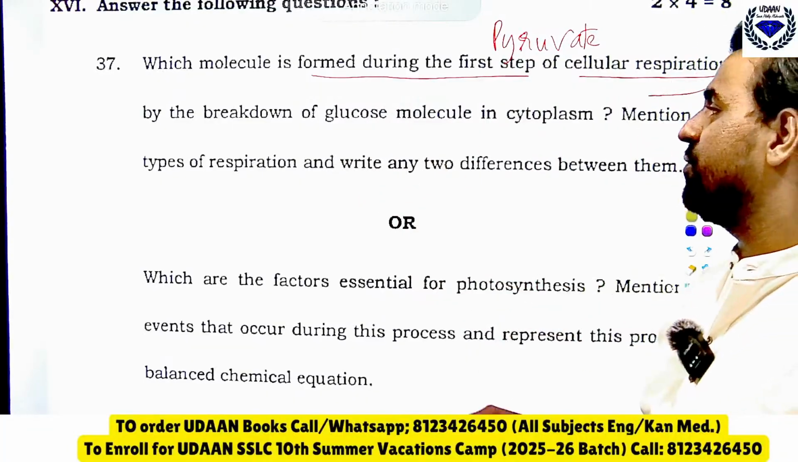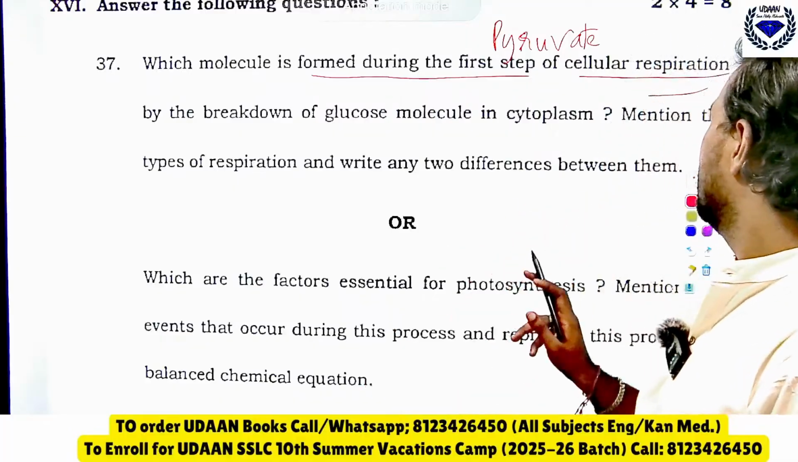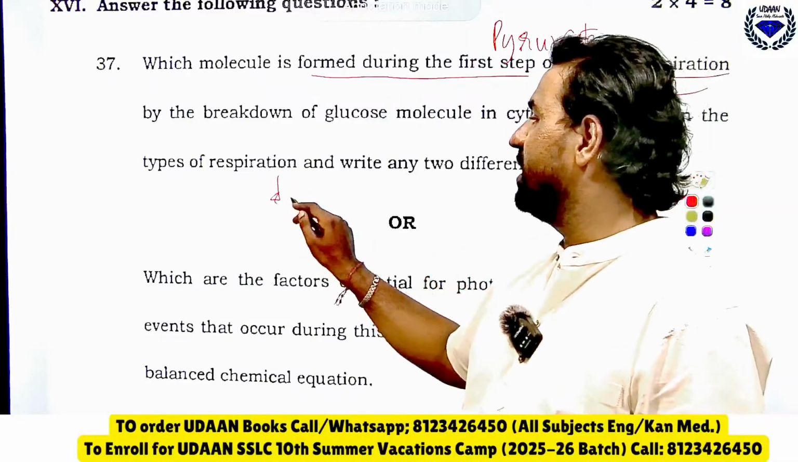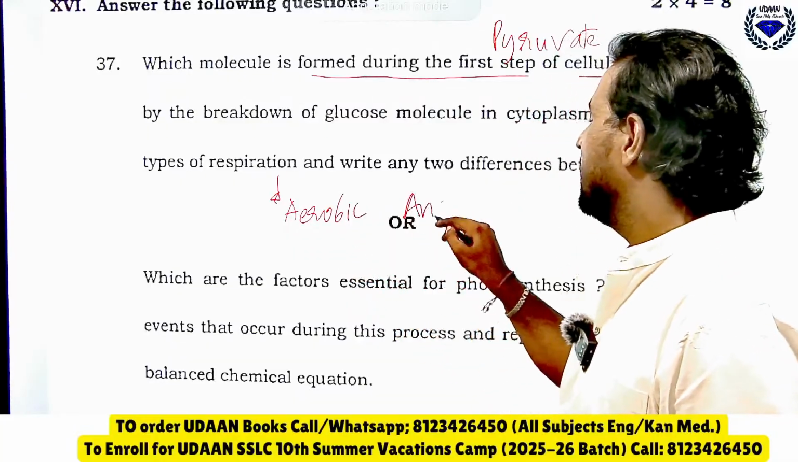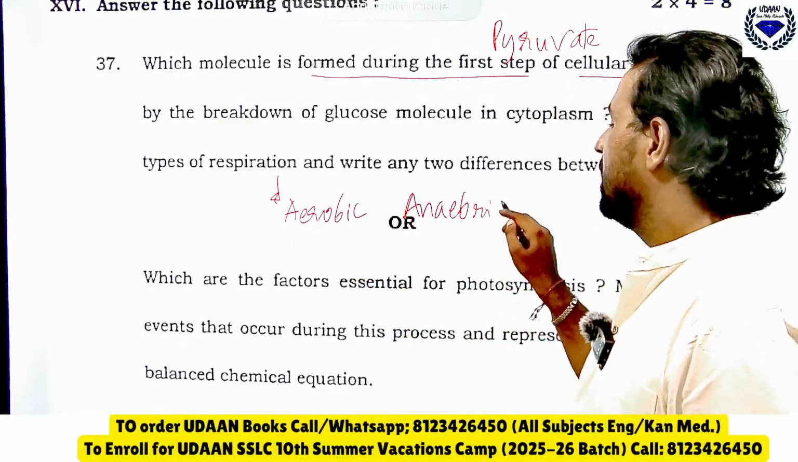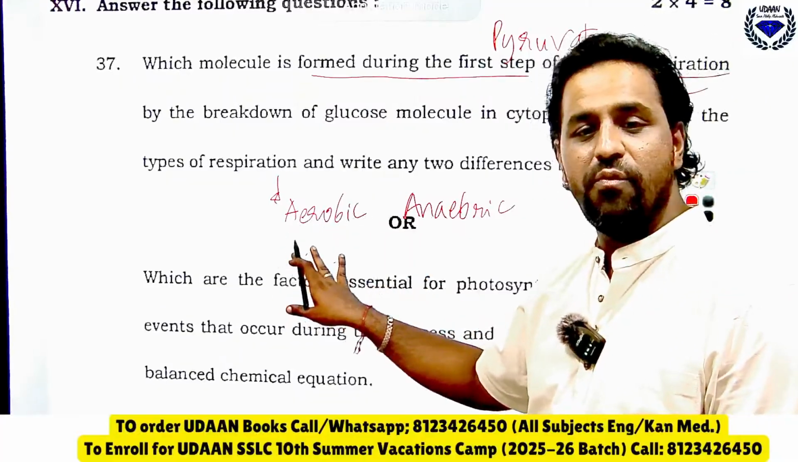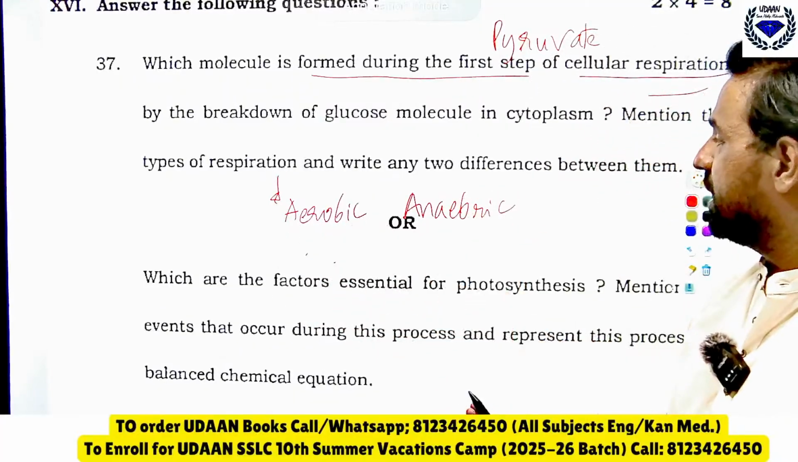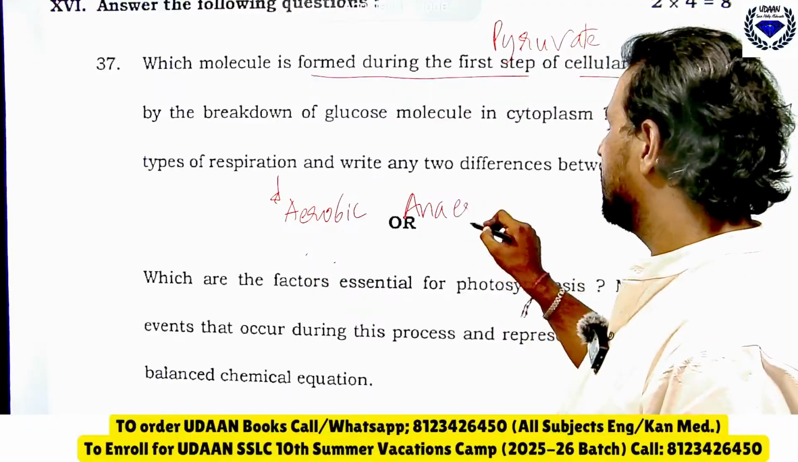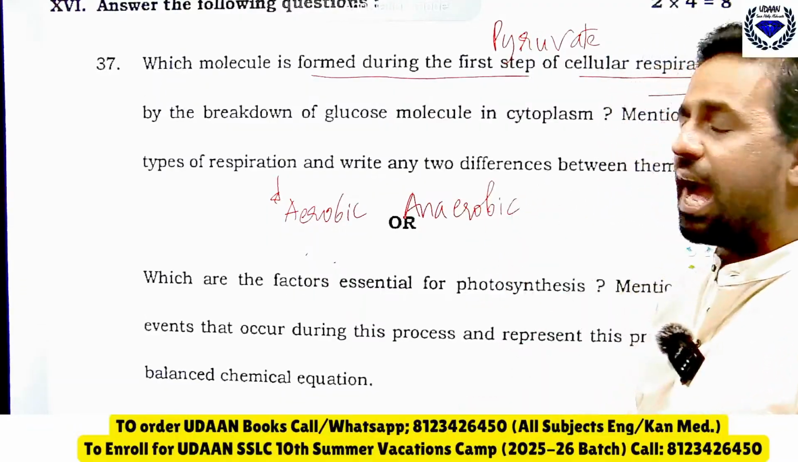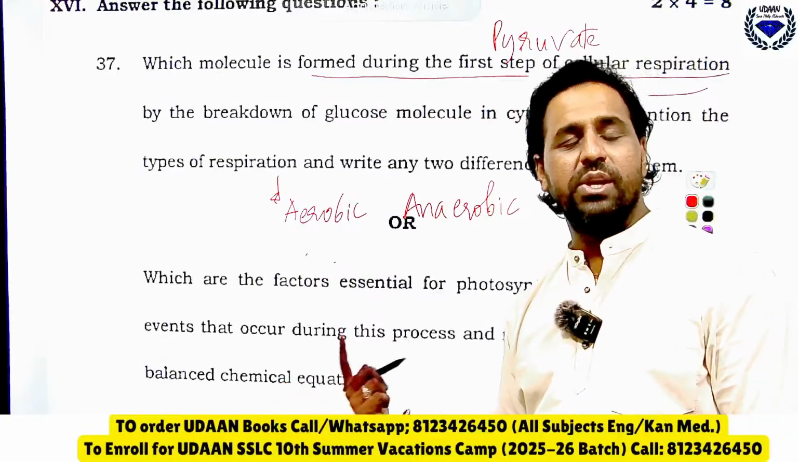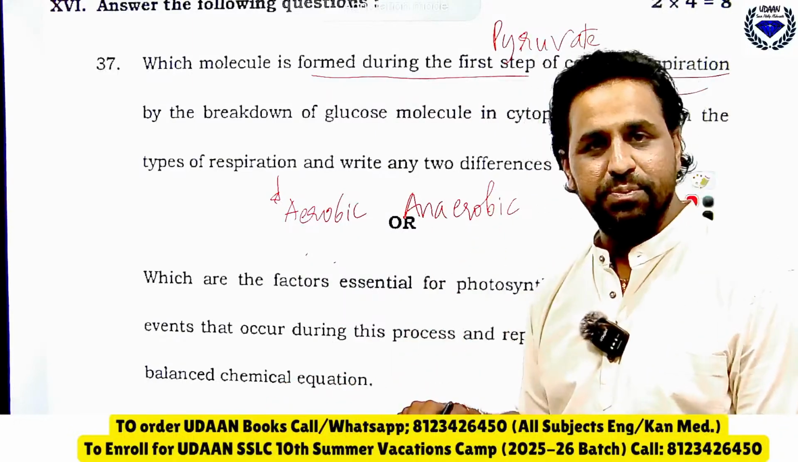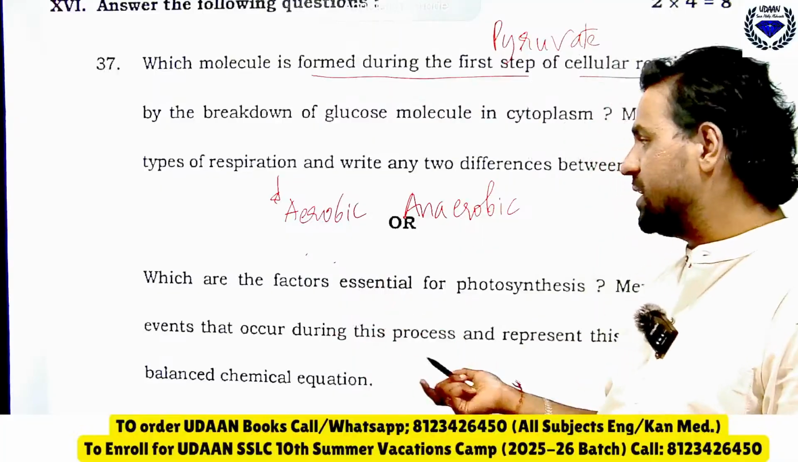Mention the type of respiration and write any one type of respiration as aerobic and anaerobic respiration. Aerobic respiration takes place in presence of oxygen, whereas anaerobic respiration takes place in absence of oxygen. Aerobic respiration gives carbon dioxide, water and energy. Anaerobic respiration gives ethanol plus carbon dioxide plus energy.